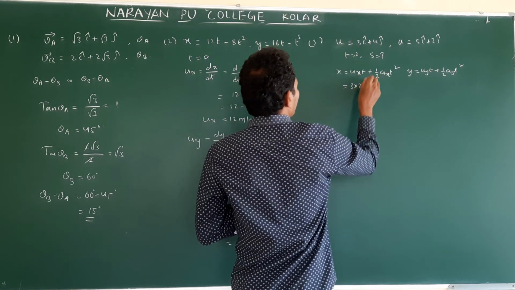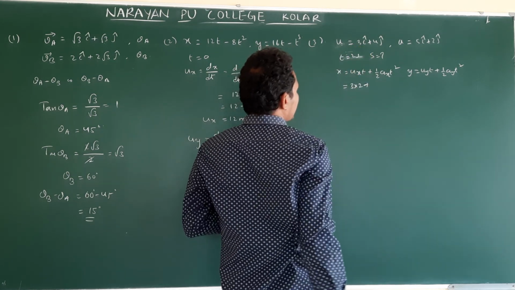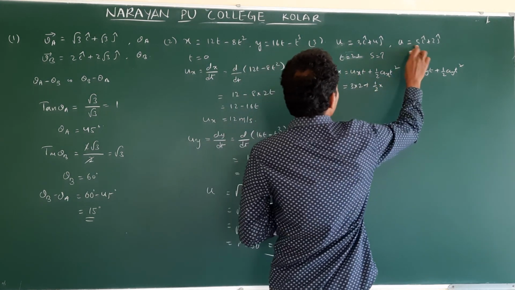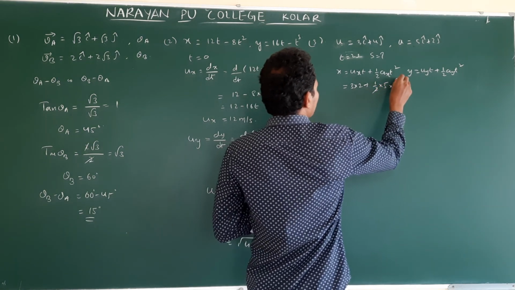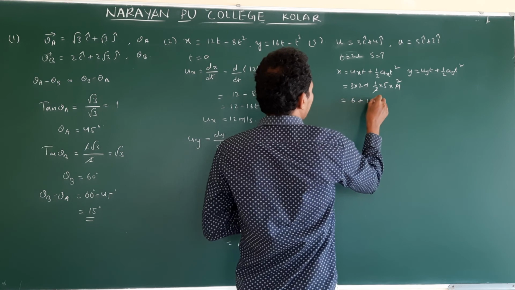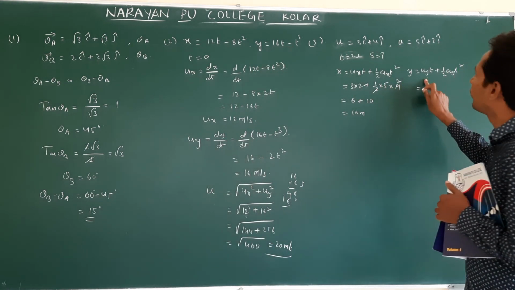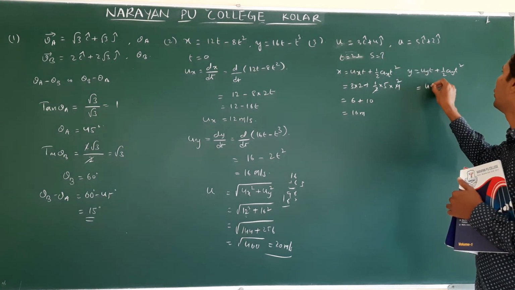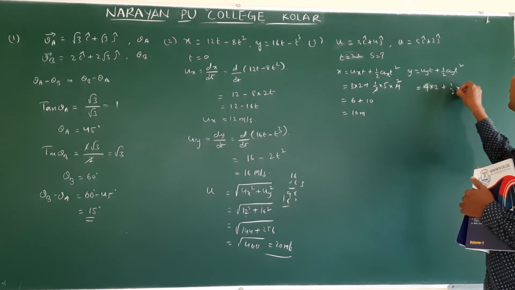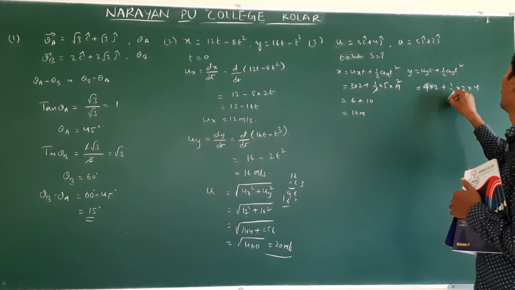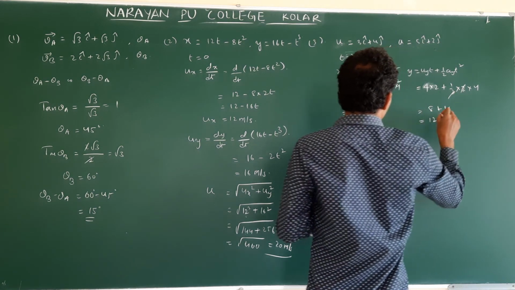How many seconds given? t is equal to 2 seconds, plus half into acceleration along x, 5, t square 4. 2 ones, 2 twos, 6 plus 10, 16 meters. And y, uy is 4 into time 2, plus half into ay which is 2 into 4, so 2 cancel, 8 plus 4, this is 12 meters.